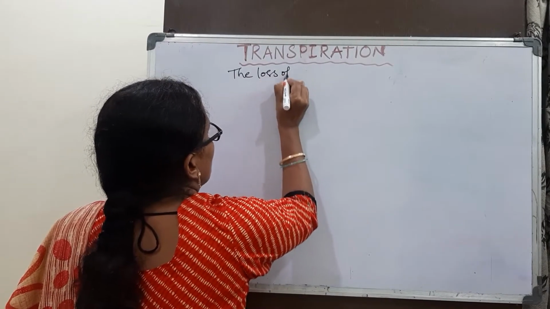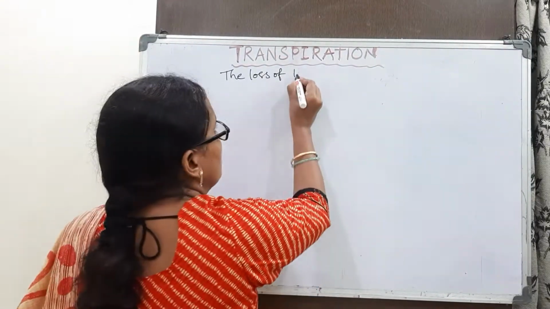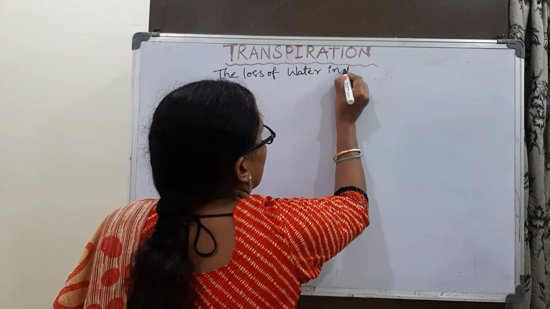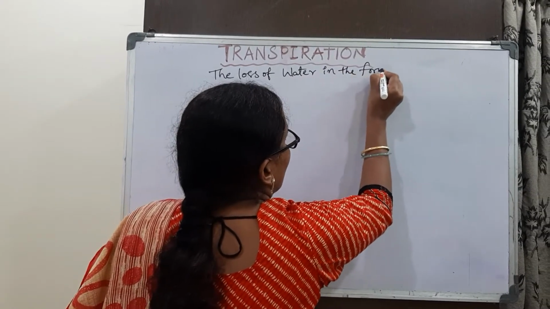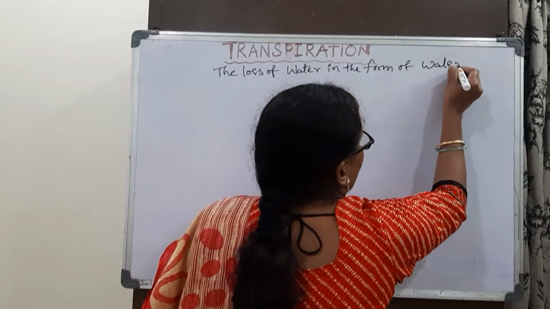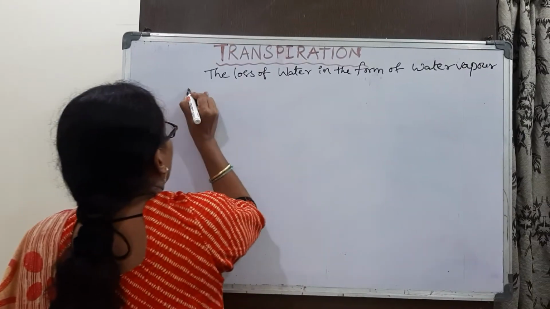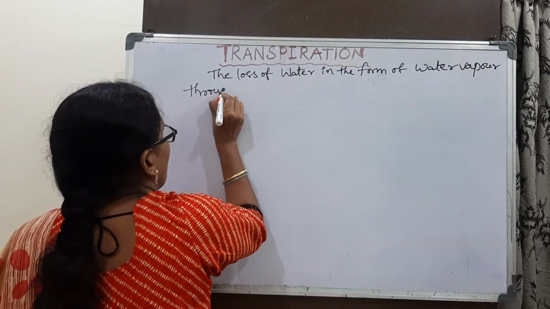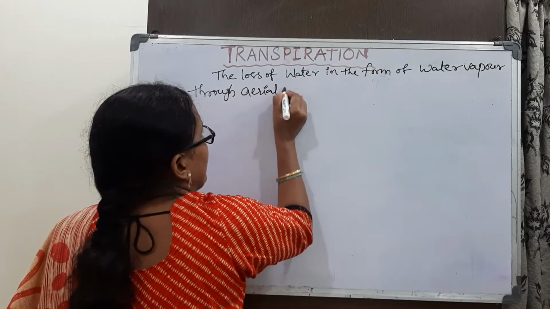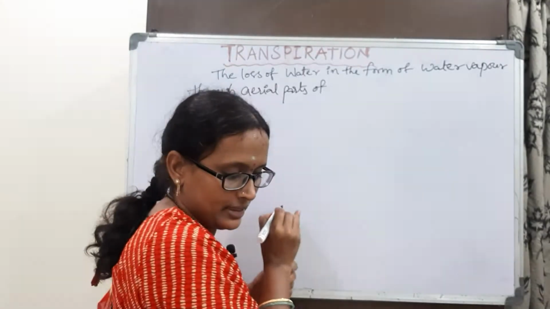The loss of water in the form of water vapor through aerial parts of the plant.